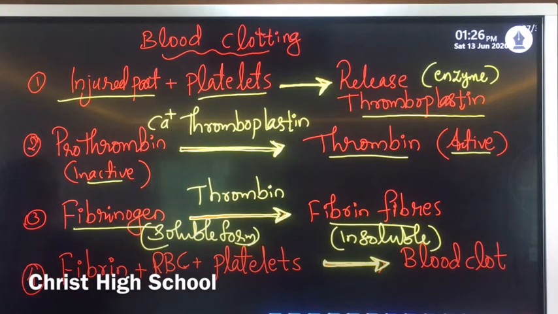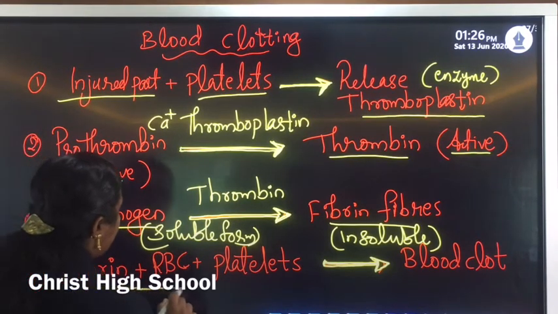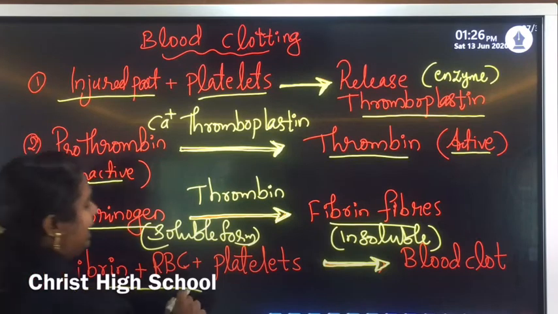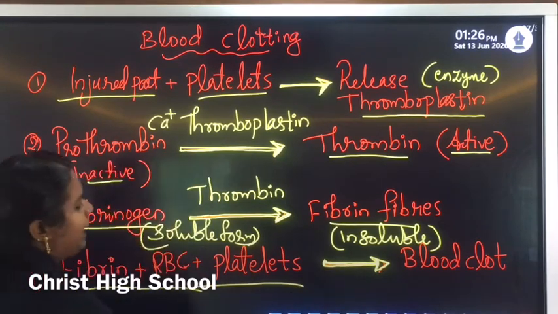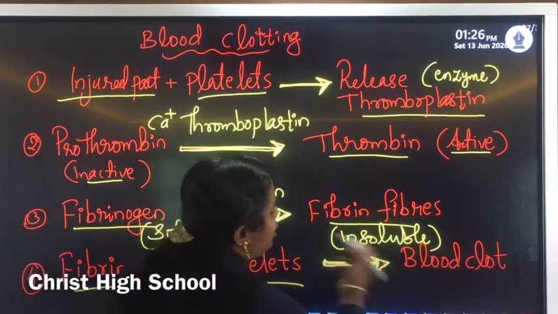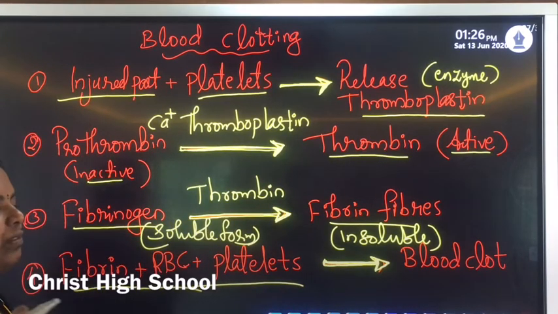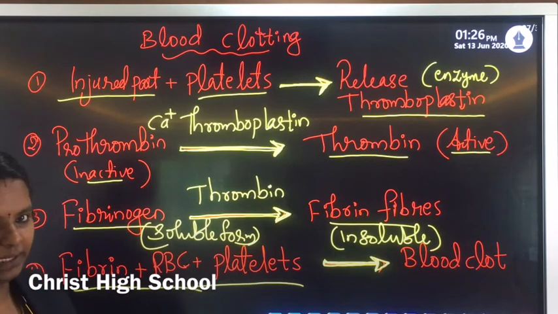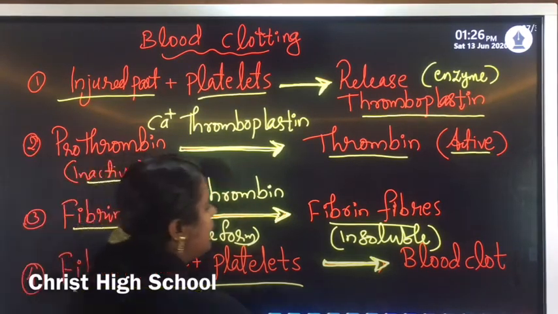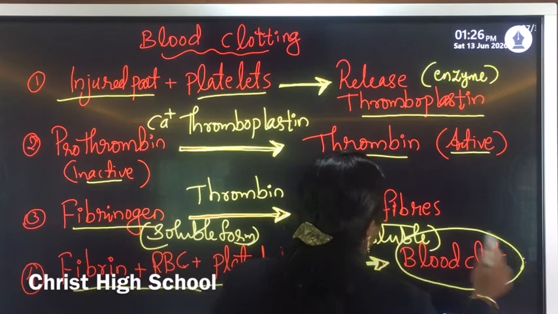Clear? Then the fourth step: this insoluble fibrin, as well as the red blood cells and the platelets present in that wound region, form a meshwork or network-like structure which prevents further bleeding. And now it forms a clot, a blood clot.